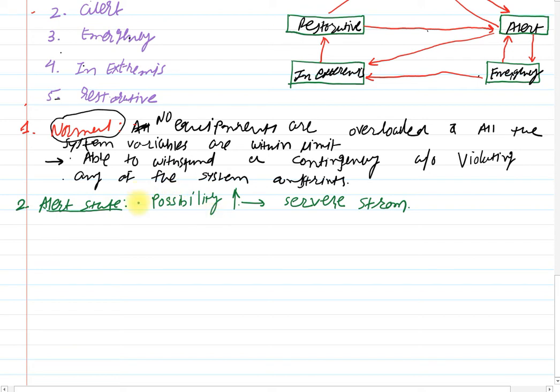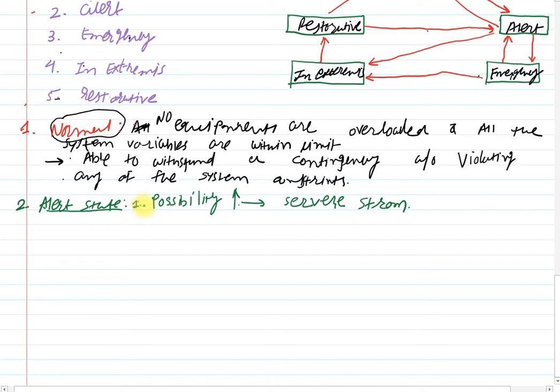Clear? If you have an accurate weather forecasting system, then you can have the idea about the possibility of disturbance in advance. So you may take corrective action, and based on that you can alert the power system operators. Clear? So this is the alert state.